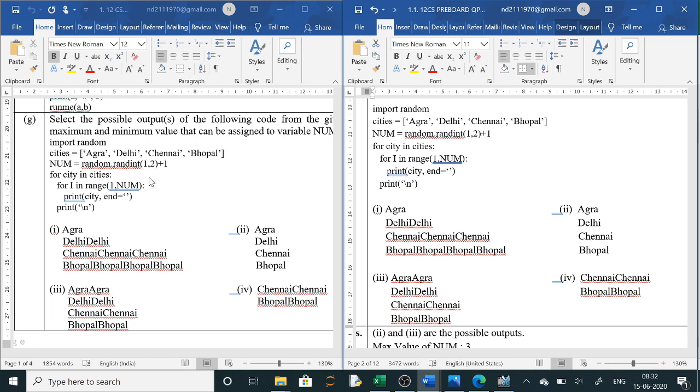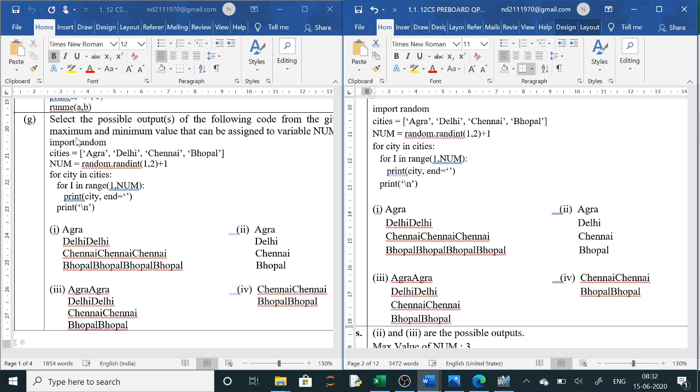Now we will start. Cities is having 4 values, num is random from 1 to 2 and plus 1. So here it will be 1 plus 1, 2 and 2 plus 1, 3. So 2 and 3, num will have 2 and 3.